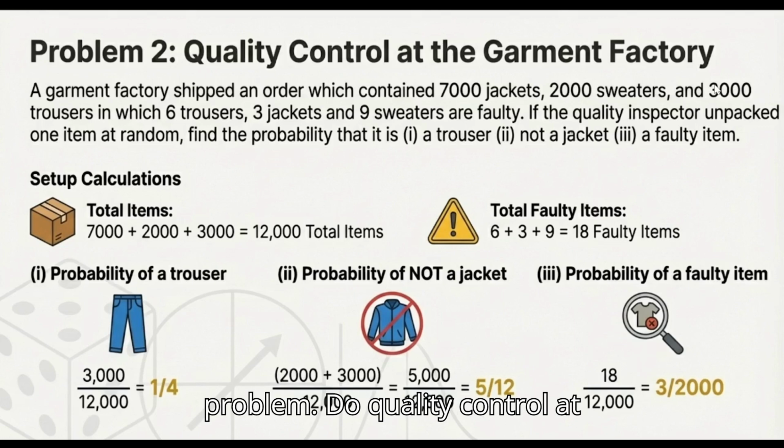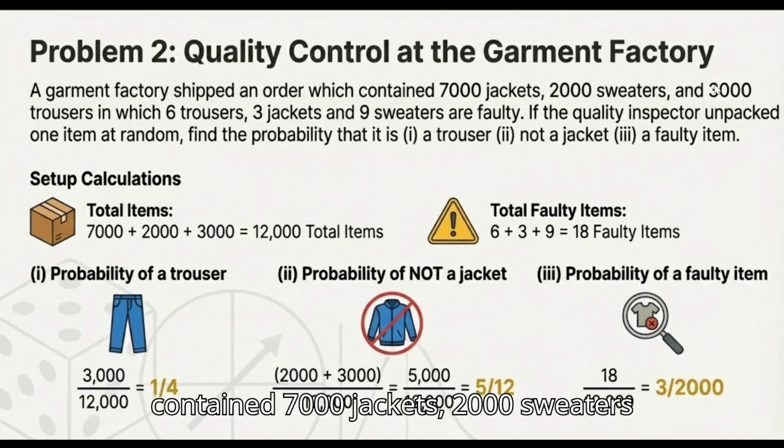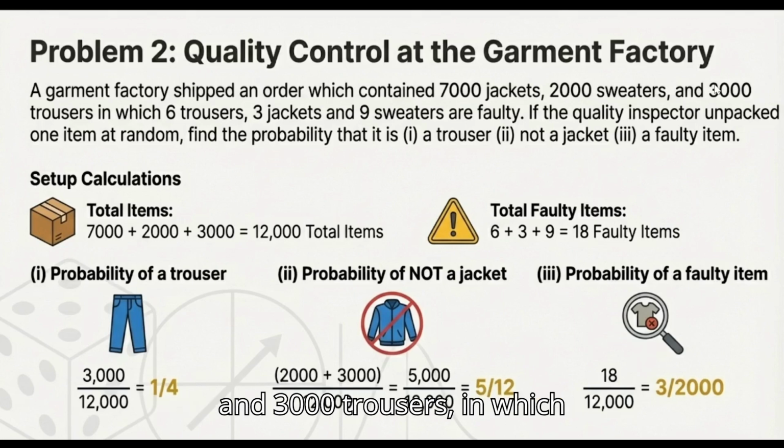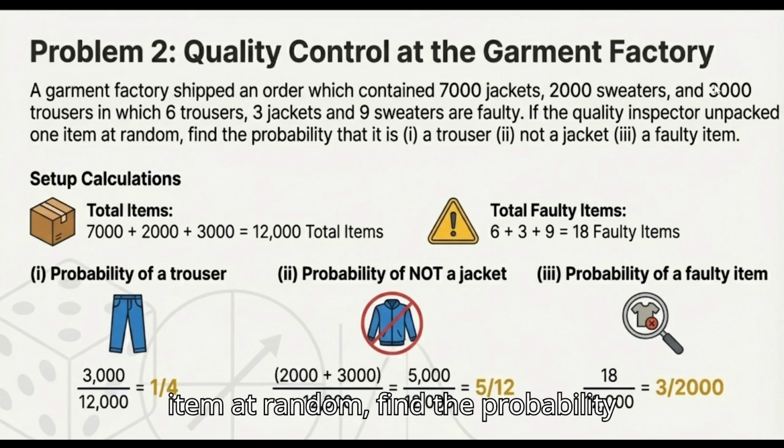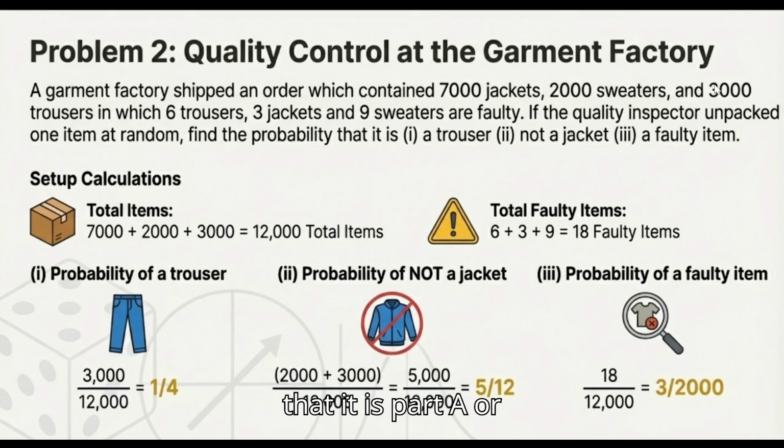For problem 2, quality control at the garment factory. A garment factory shipped an order which contained 7,000 jackets, 2,000 sweaters, and 3,000 trousers, in which 6 trousers, 3 jackets, and 9 sweaters are faulty. If the quality inspector unpacked one item at random, find the probability that it is part A, a trouser, part B, not a jacket, and part C, a faulty item.